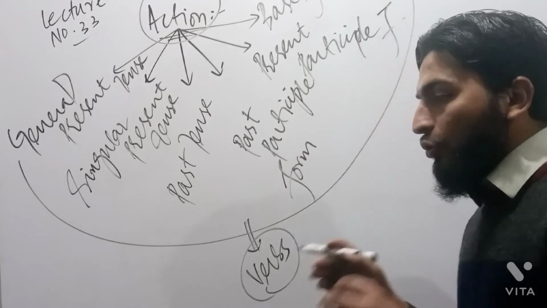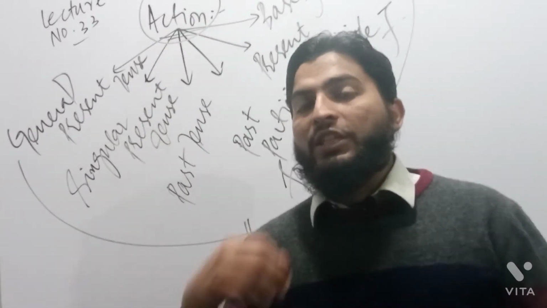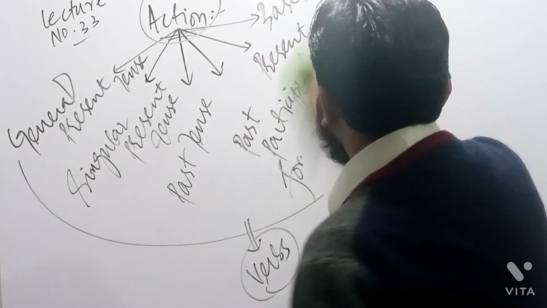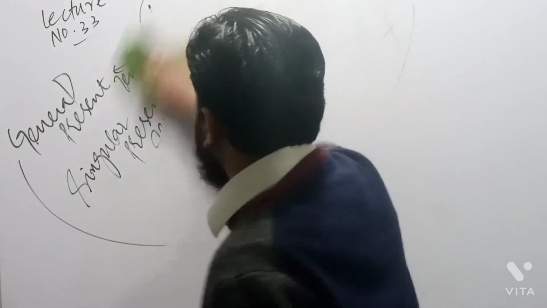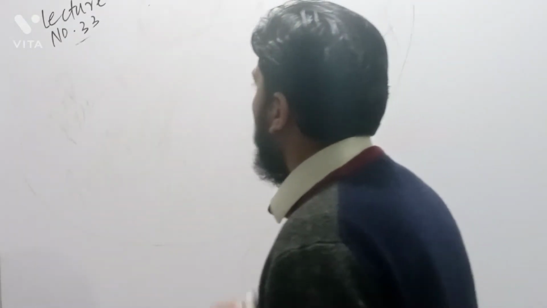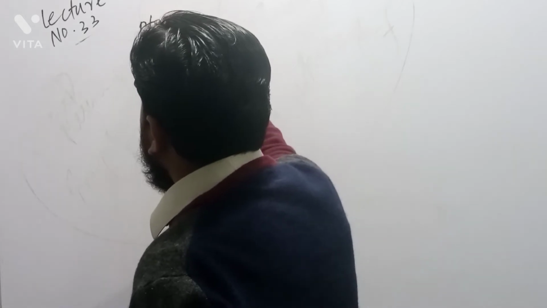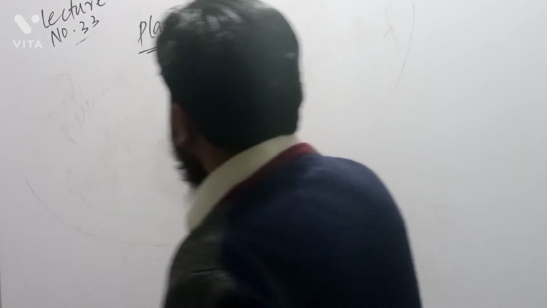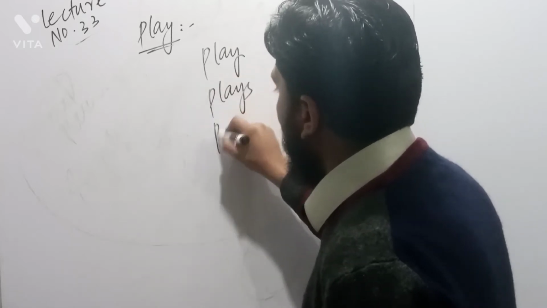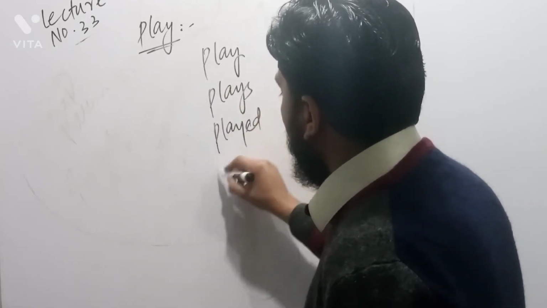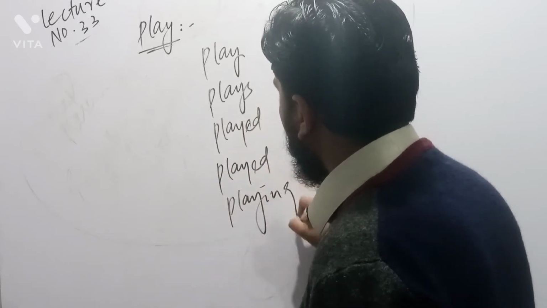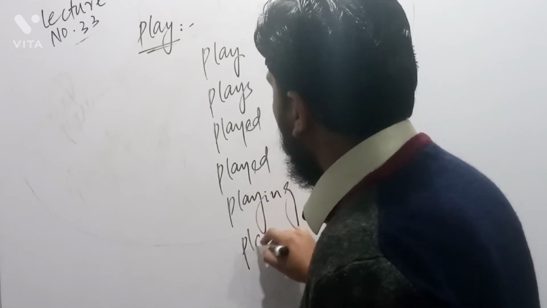Now, let me give you some examples of these six variations. If I say there is a word, and that word is play. So one is this word play, then plays, then played, then played, playing, and play.